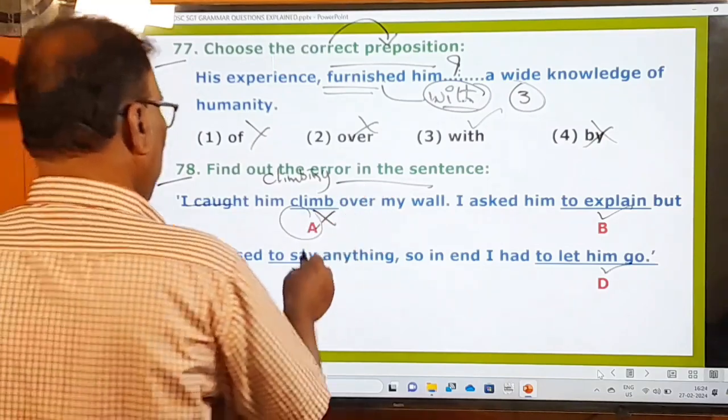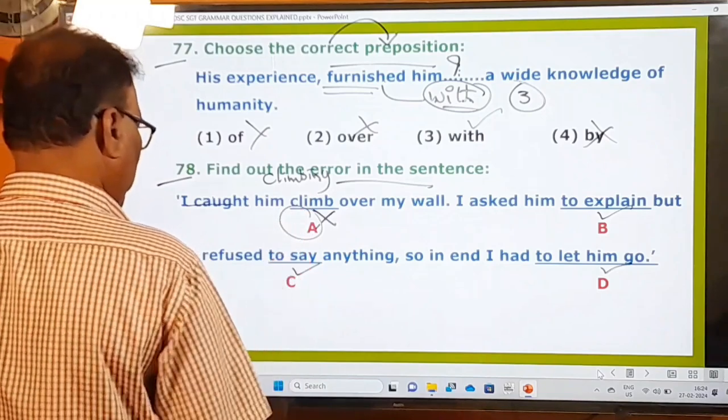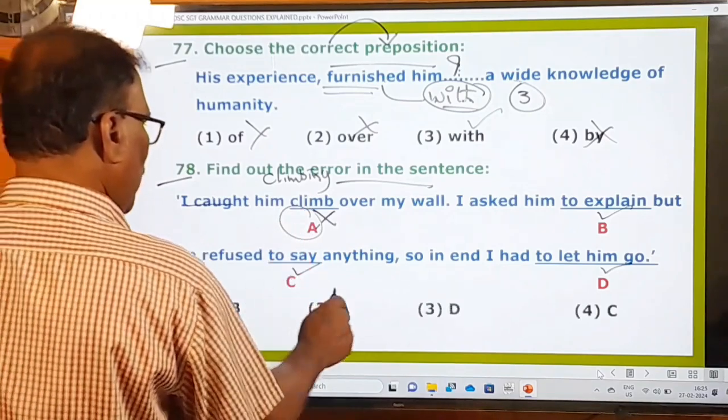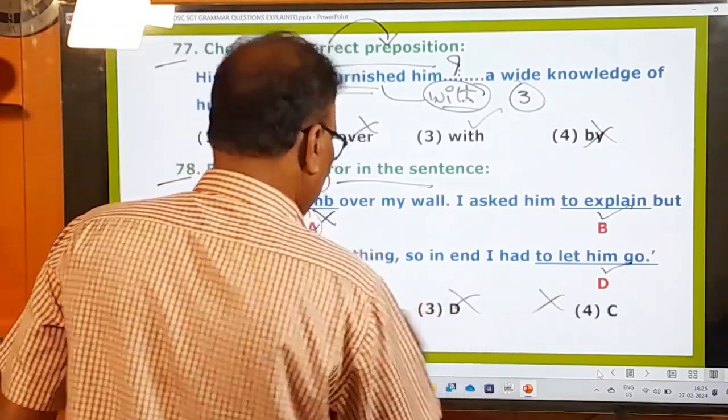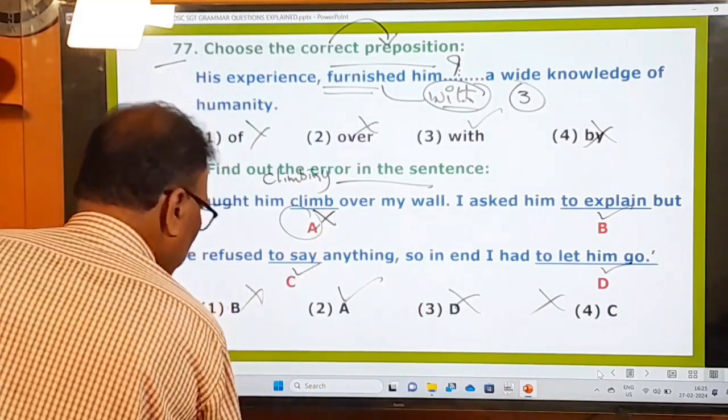So this A part is the mistake part. So let us choose it. Right. Number 2 is the right one. Now let's move on to the next question.